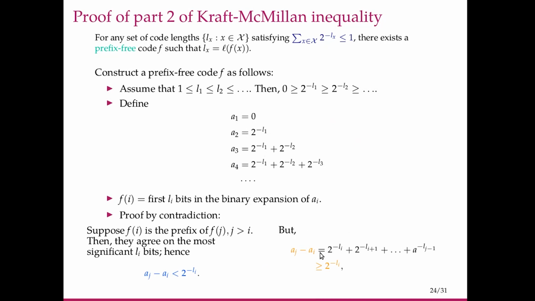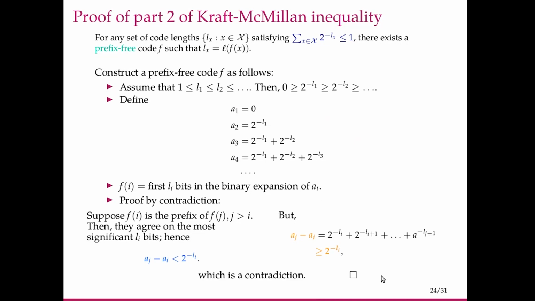However, by construction, we know that Aj minus Ai is equal to 2 to the minus Li plus all these terms. So it is greater than or equal to 2 to the minus Li. So this is a contradiction. So indeed, the code that we constructed is prefix free. We started off with lengths which satisfy this inequality, and we could construct a prefix free code.